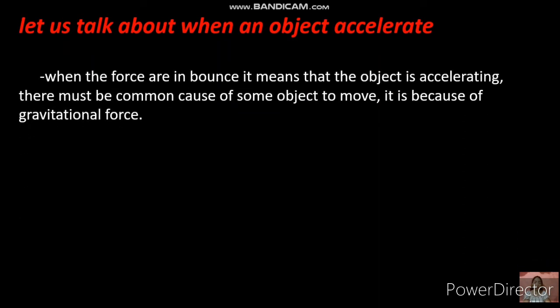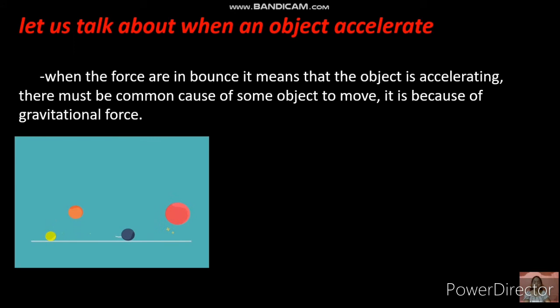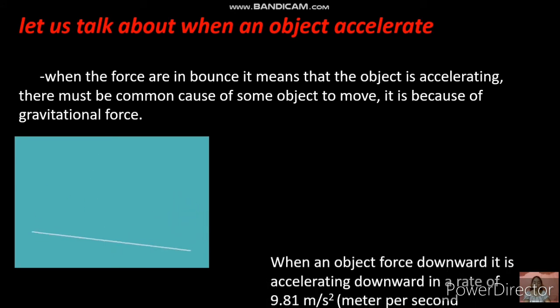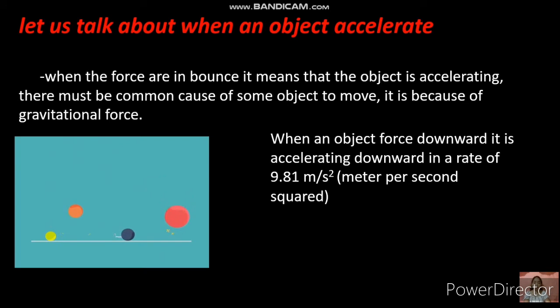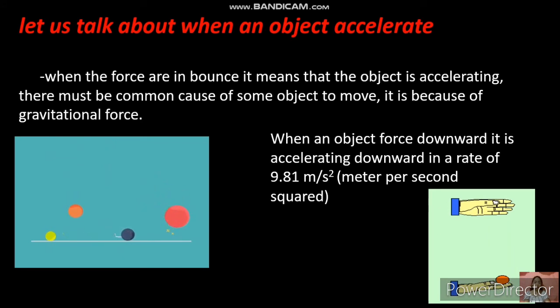So let us talk about when an object accelerates. When the forces are unbalanced, it means that the object is accelerating. There must be a common cause for some objects to move. It is because of the gravitational force. Like the ball that bounces. When an object is forced downward, it is accelerating downward at a rate of 9.81 meters per second squared.